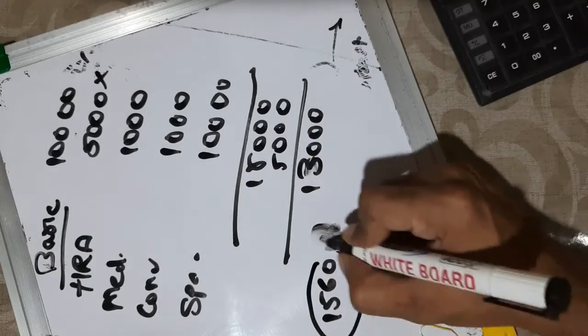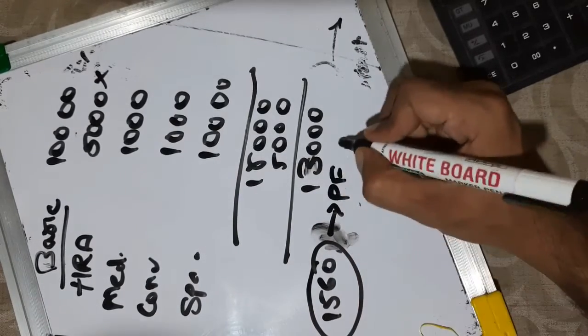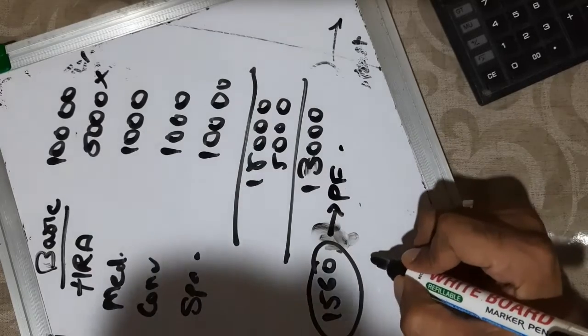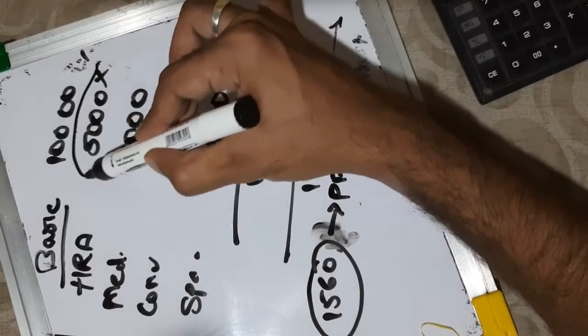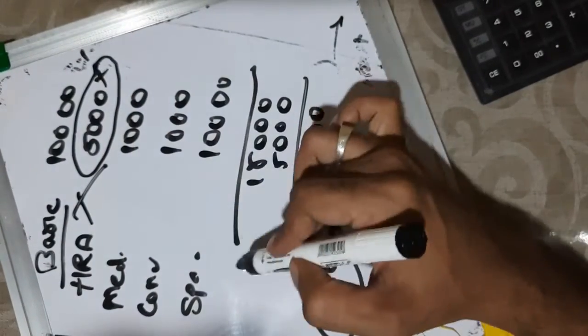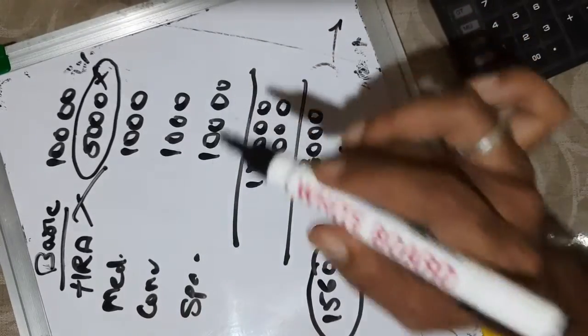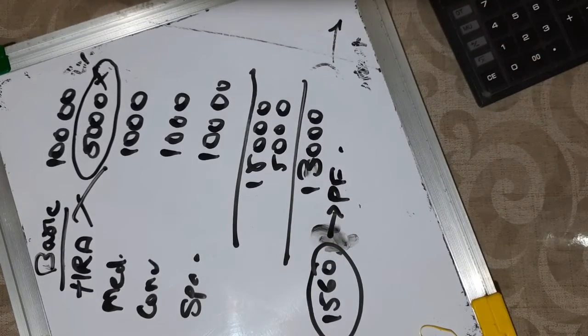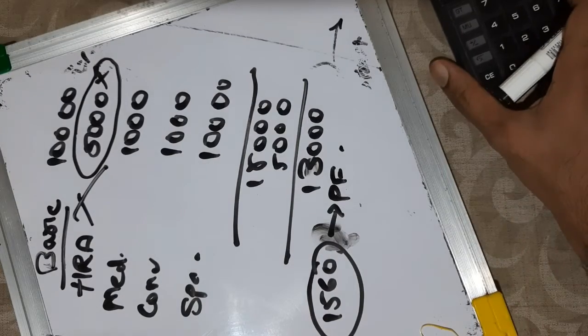So 1560 will be the PF contribution from the employer side, and 1560 from the employee side also. So we have not considered HRA. HRA should not be considered. In case of any incentives and overtime, they should not be considered. Only fixed components that form a part of employment.